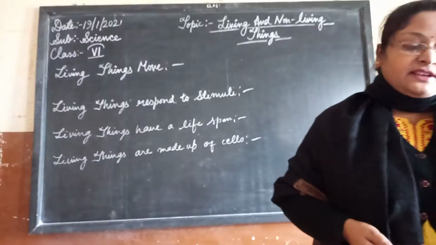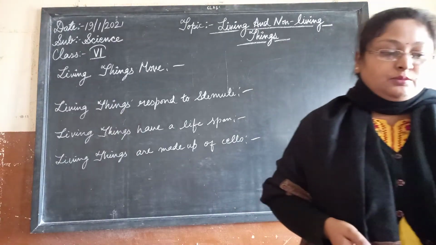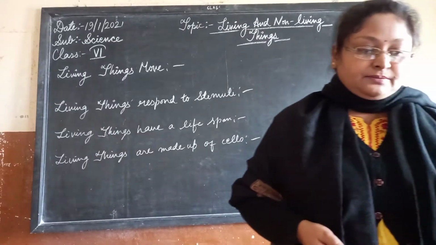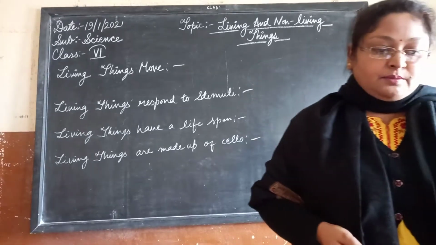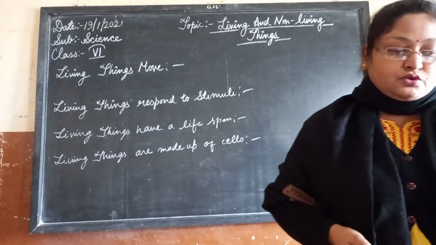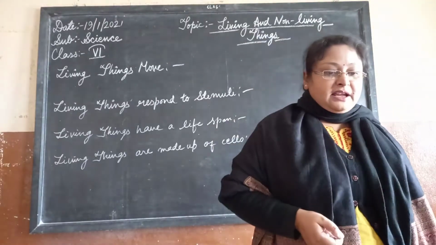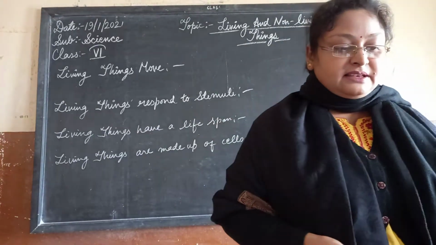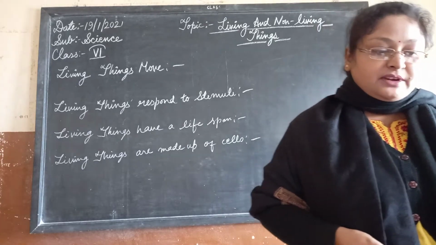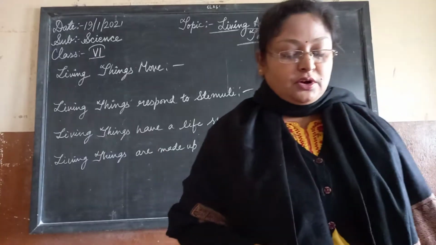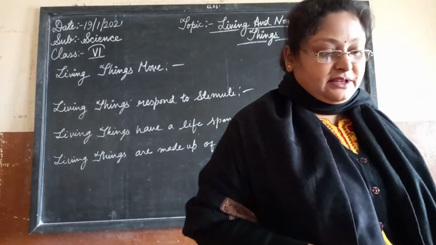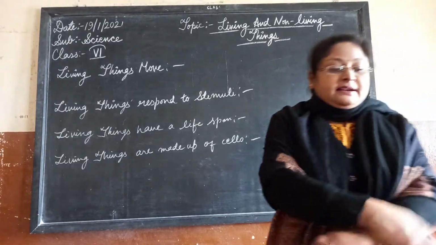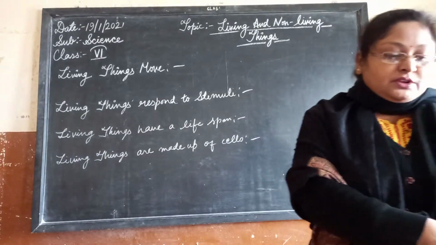Plants are fixed to the soil. They don't have much movement, but they show some movement. For example, when we touch the leaf of the touch-me-not plant, it droops. So they react to touch. Living things need no external force to move from one place to another. On the other hand, non-living things do not move on their own, and they require an external force to move.